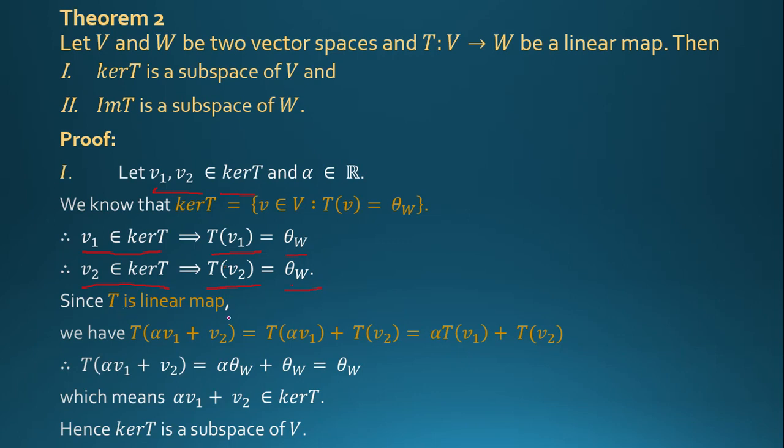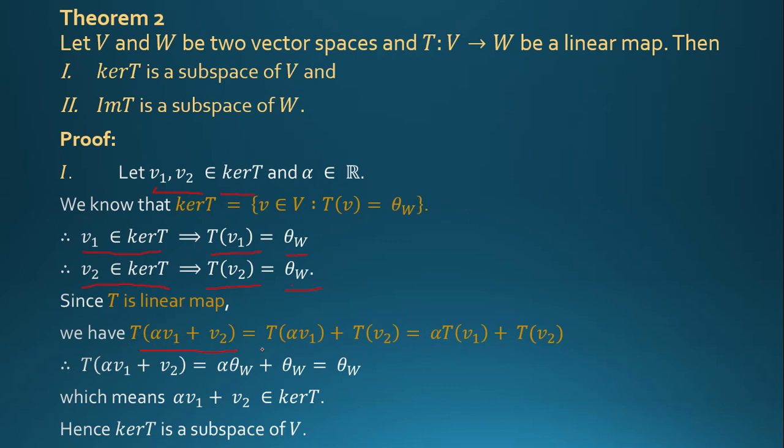Since T is a linear map, we have T(alpha v1 + v2) = T(alpha v1) + T(v2), this is the first property of linear map.